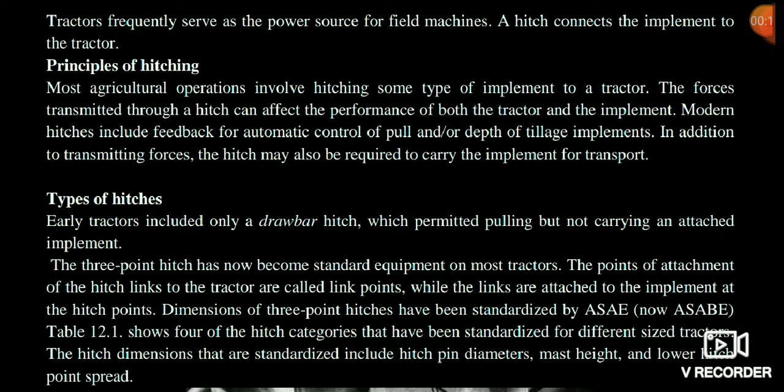This is the last topic of farm machinery. In my previous lectures, I have covered all the topics of farm machinery from where the GATE questions have been asked. And this is the last topic, I think.